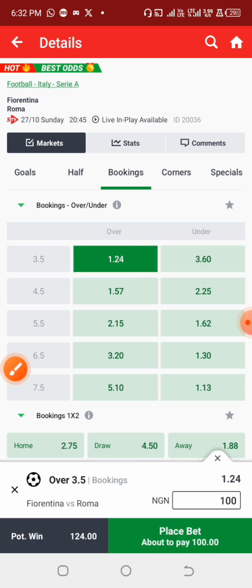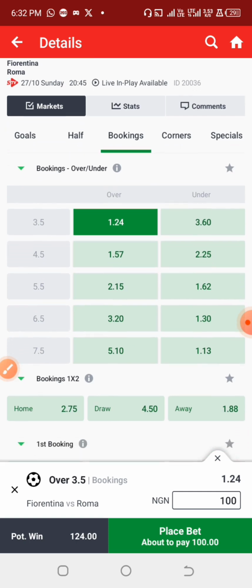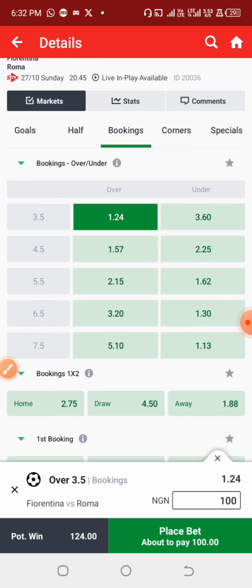In the next video we'll be looking into how you can make use of the safe markets. This market is not provided on all bet platforms, but on some. And one thing I would like to address in this video is people requesting to know which AI tools I use for predicting games, maybe correct score or double chance.